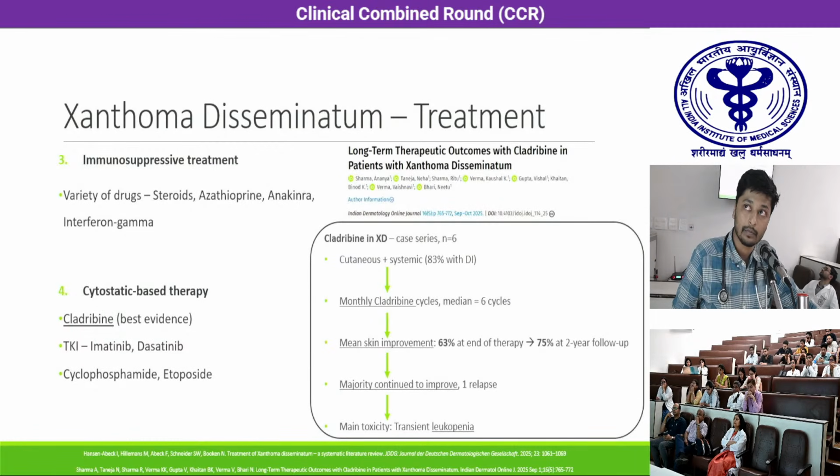This is a paper on long-term therapeutic outcomes with cladribine in patients with xanthoma disseminatum from our dermatology department in AIIMS, Delhi. They had a case series of 6 patients, most of whom had cutaneous and systemic involvement. They received monthly cladribine cycles with a median of 6, and mean skin improvement was 63% at the end of therapy and 75% at 2 years follow-up. So the patients continued to improve even after cessation of therapy.